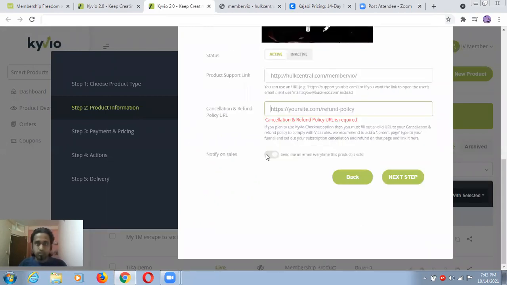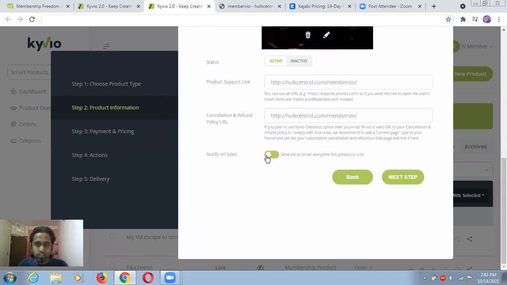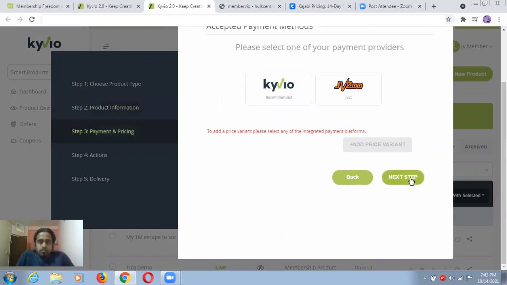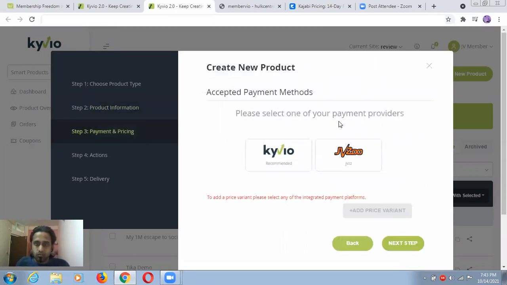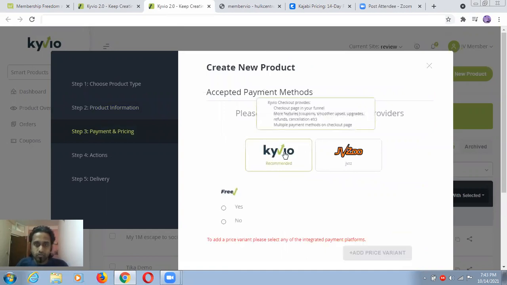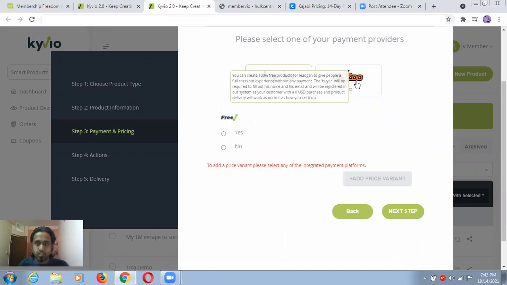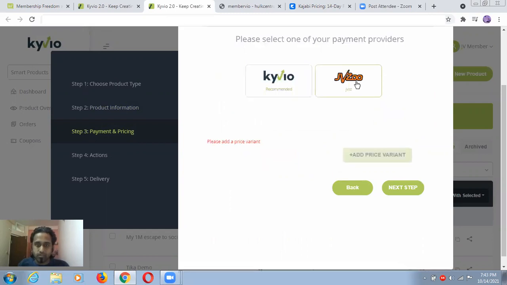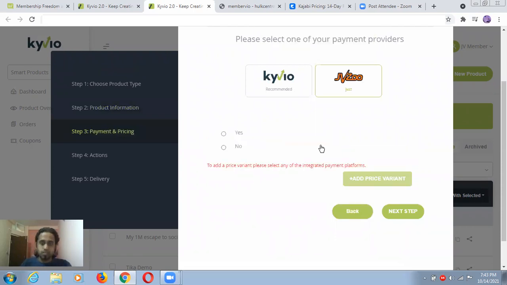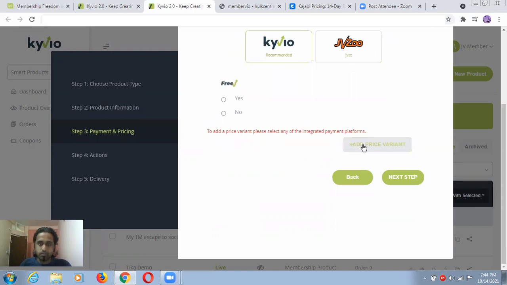I'm just putting the same page here. You can turn this on and off, so just turn it on. Next step, please select one of your payment providers. I'm using this one, the free one and something like that. For example, add price variant. But guys, don't worry, you will get all the options, PayPal and all that type of option you will get. No worry about that.